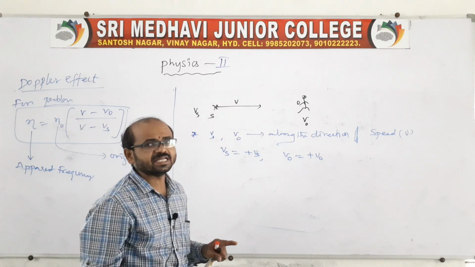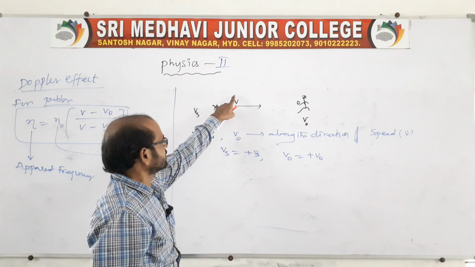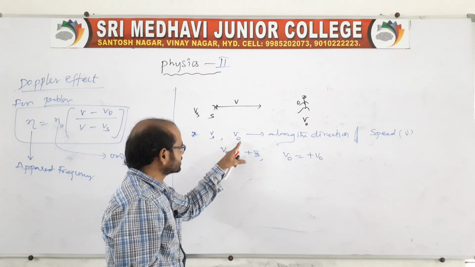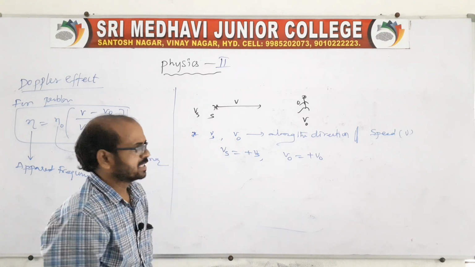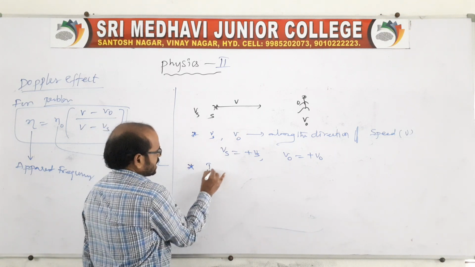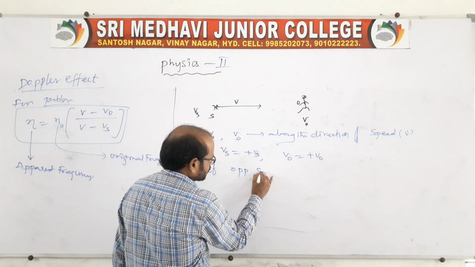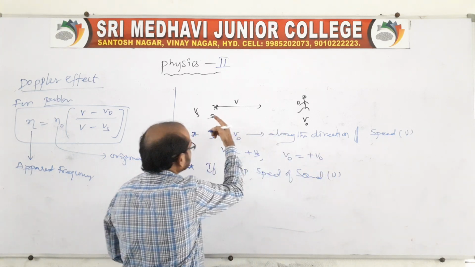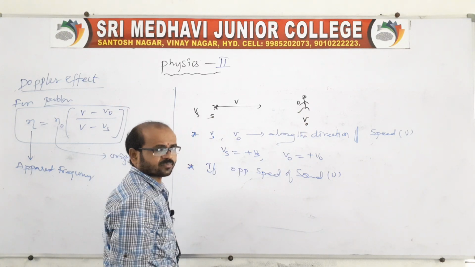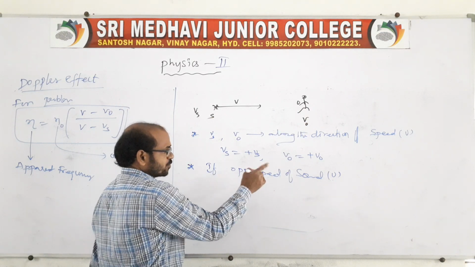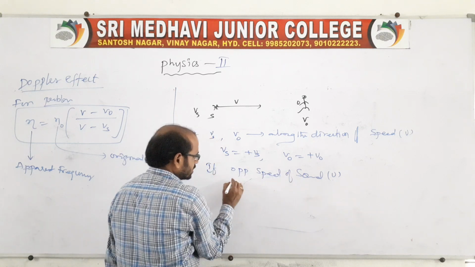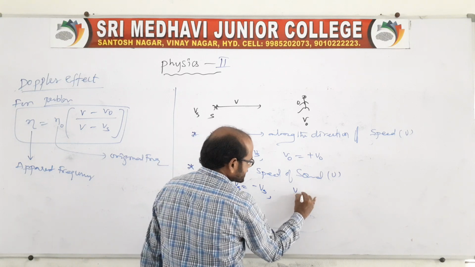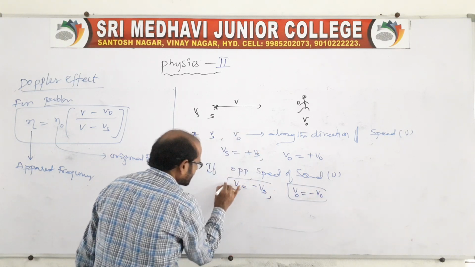Along the direction of the speed of sound, if source and observer are moving, Vs and V naught are taken as positive. If Vs and V naught are moving in the direction opposite to the speed of sound, then we take Vs as negative and V naught also negative. Sir, I will show you the diagram also.